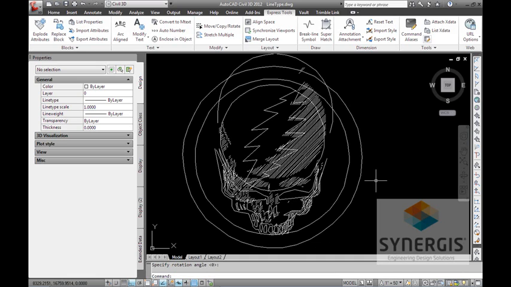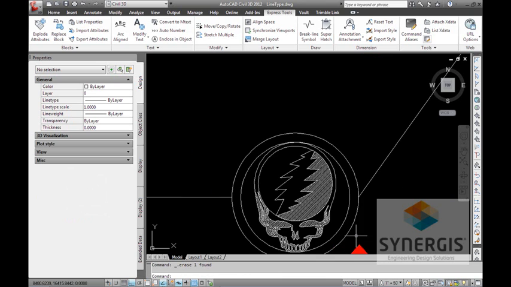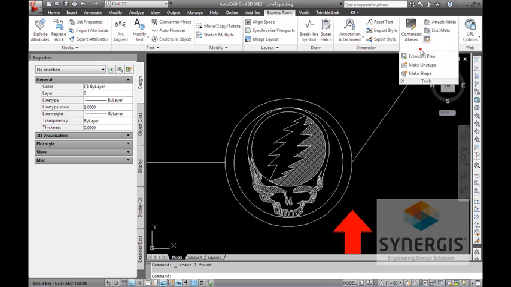Oh, what happened? Well, remember I said that the resolution, if you don't put the resolution high enough, and the default's 128, it may not have enough memory to store your piece. And with all that hatch pattern in there, all those lines that it has to remember, it didn't work. It got to a point and it was done. So I have to try to remake this again. All right? So one more time here.